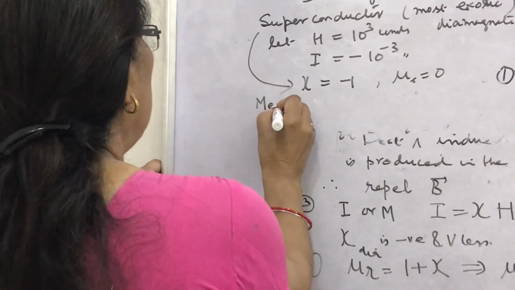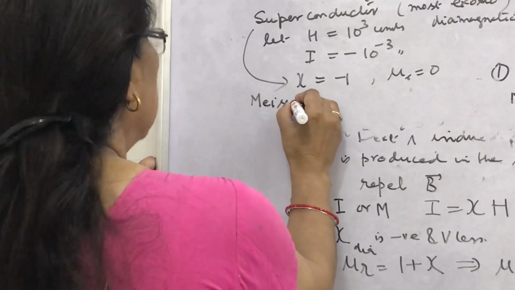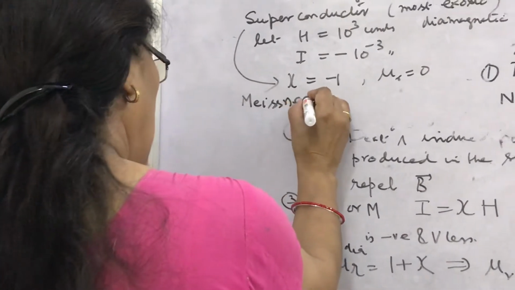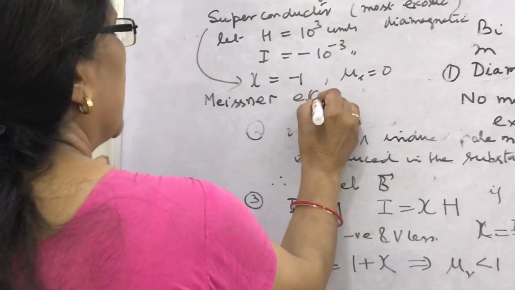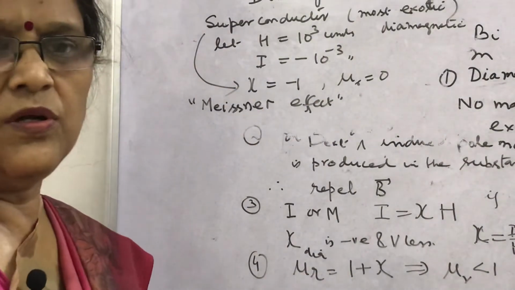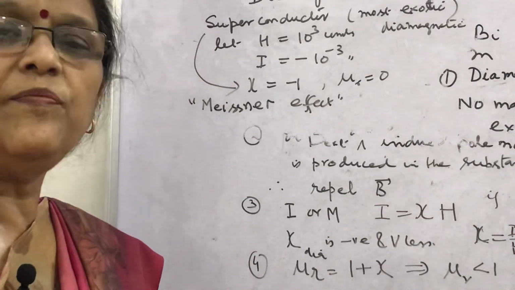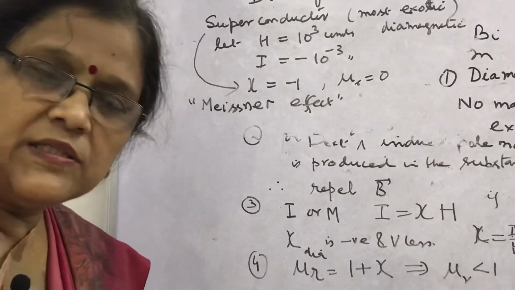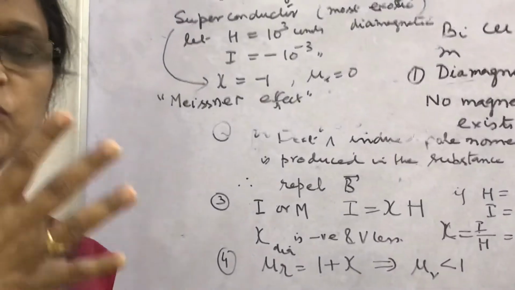Meissner effect. Sometimes, what is Meissner effect? So, you should know. What is Meissner effect? The phenomenon of perfect diamagnetism in superconductors.